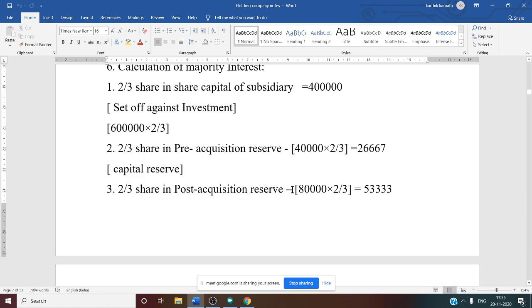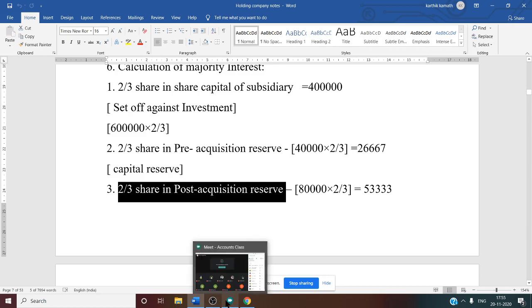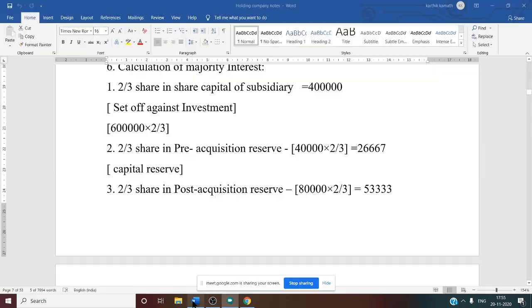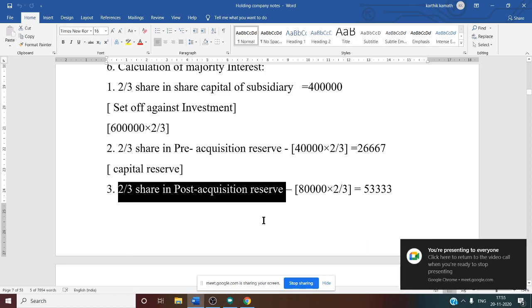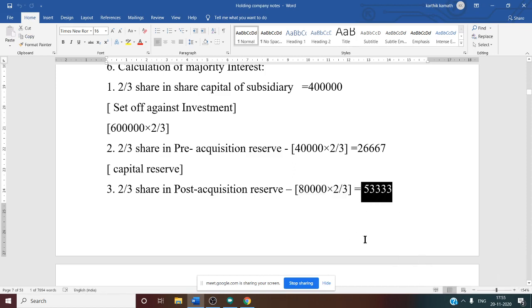Now similarly, we want the post-acquisition reserve. 2 by 3 share in post-acquisition reserve. Again we have to see the working note. There we know that total reserve is 1,20,000. From that, if you minus 40,000 pre, you will get 80,000 as post. Post-acquisition reserve 80,000 into 2 by 3, the answer is 53,333. This is our third point under majority interest.